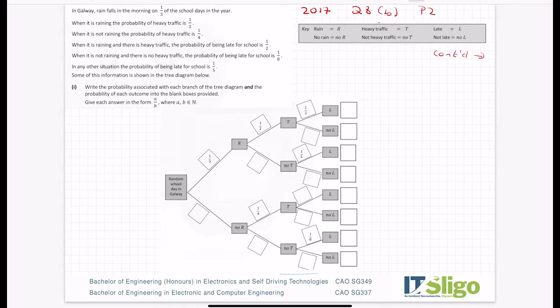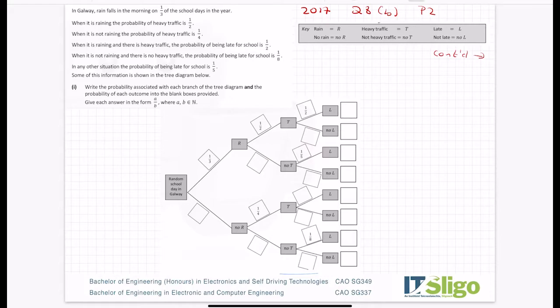Basically what's happening in this question is that you take a random school day in Galway and you're trying to figure out if you'll be late or not late for school. Now, whether it rains has a bearing on whether you're late, and whether there's traffic has a bearing on whether you're late. Okay, so let's read the question and let's attempt it.